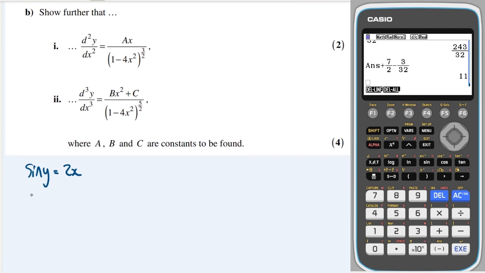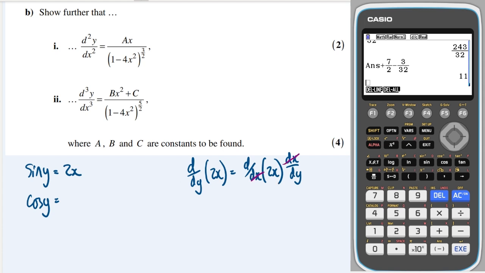Differentiating with respect to y is going to give me cos y, and if I want to differentiate 2x with respect to y, then I'll differentiate it with respect to x, but then multiply it by dx by dy, so that this cancels with that and we get equality on both sides. So that's going to give me two lots of dx by dy. So therefore dx by dy, which is what we've been asked to find, is equal to cos y over 2.